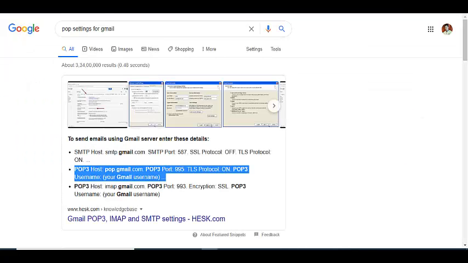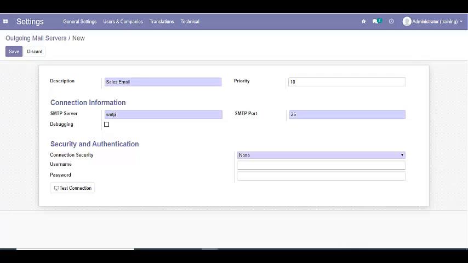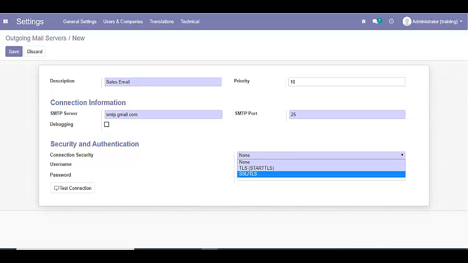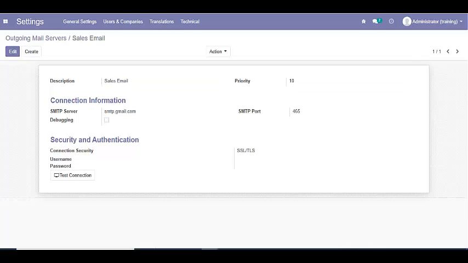You can set the SMTP server, you can find it here, smtp.gmail.com. For other email providers, you will find the details from them. You can select SSL, TLS and username and password. Once you save, you can test the connection. Once it is confirmed, you will be able to send emails from Odoo.